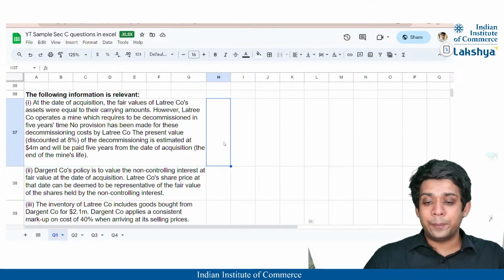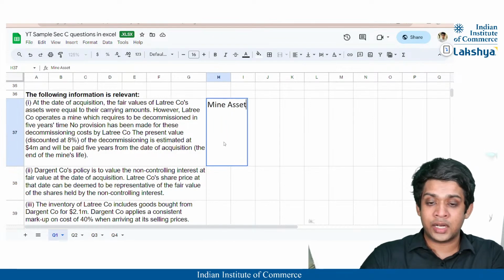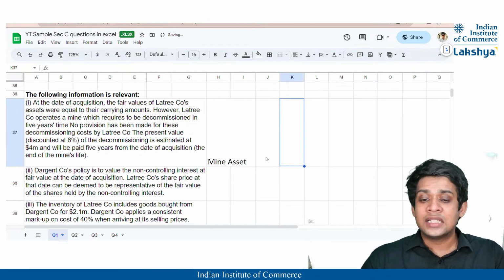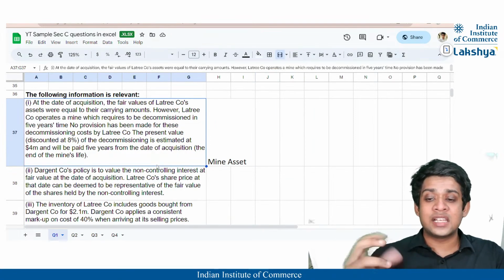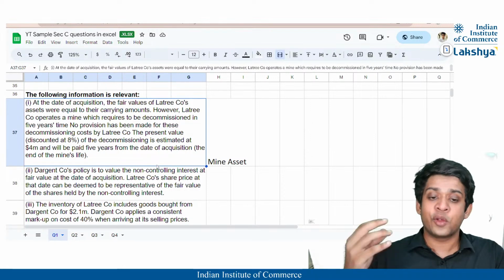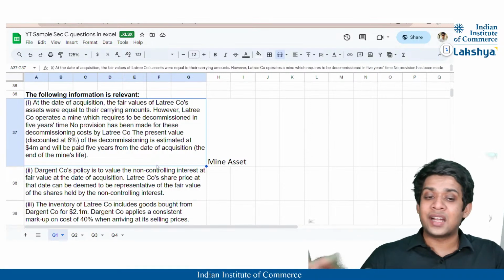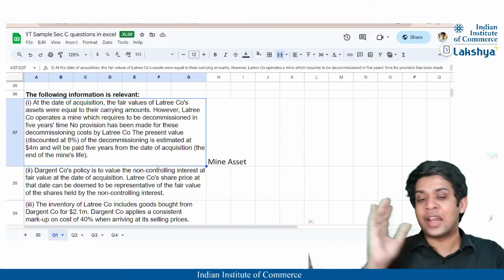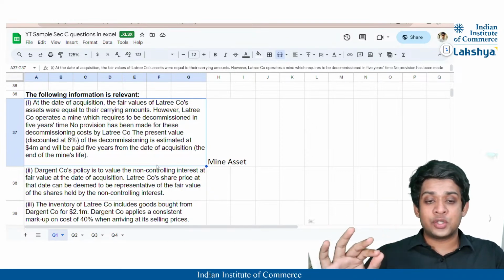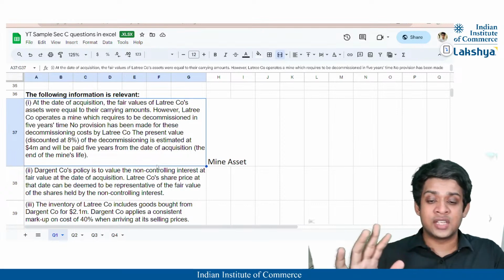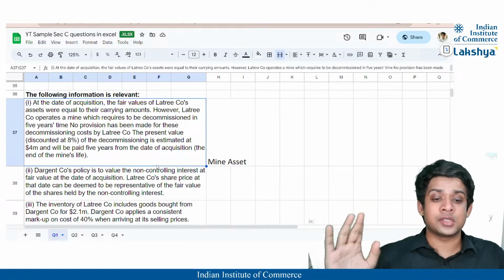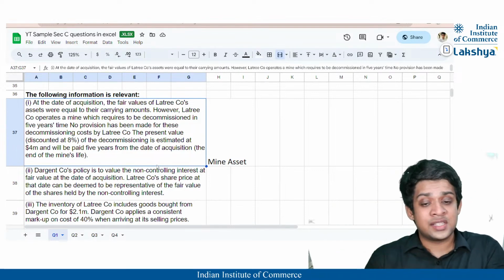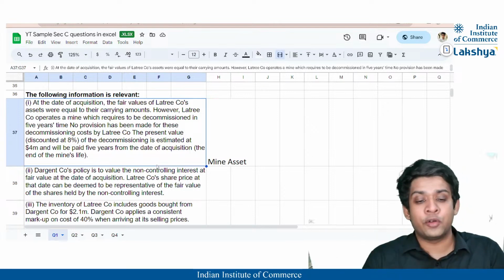So firstly, the mine that is there, the mine asset or whatever you want to call it, you're going to capitalize this. What is this, guys? This is a provision, correct? This is a provision which is to be created for dismantling cost or decommissioning cost. So if you remember IAS 16, dismantling or decommissioning costs are capitalized to the value of the asset, and simultaneously a provision is made. But if you see here, it is a payment made after 5 years, right? So we are presently obliged, which is the reason why we are capitalizing it and creating a provision for it.